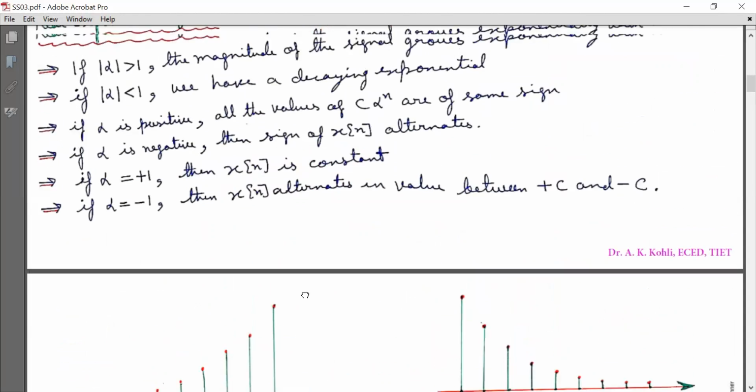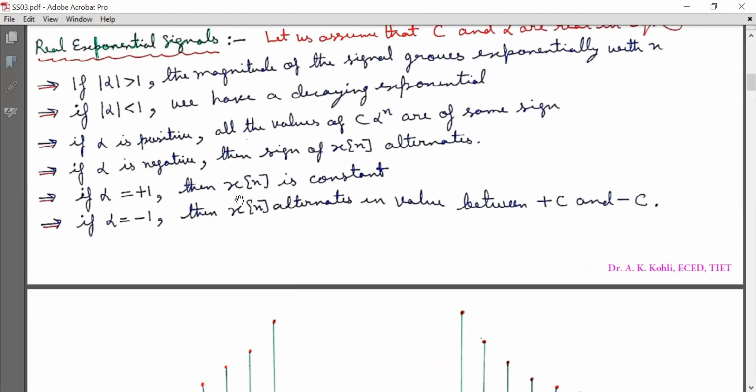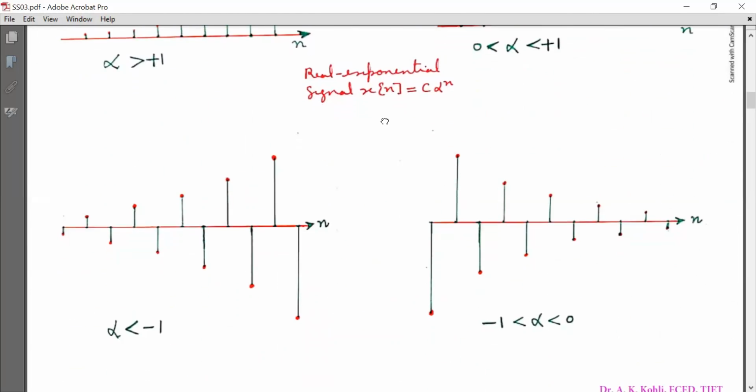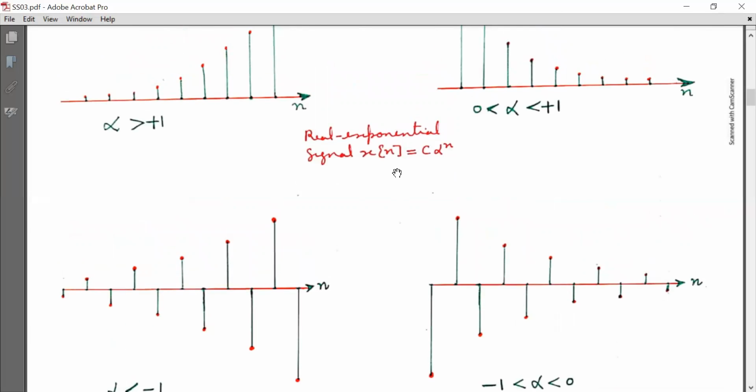As I have mentioned, if α is negative, the sign of x[n] alternates. So if α is lying in the range minus 1 to 0, then x[n] is a decreasing function with the increasing value of n, but the sign alternates. So it is very simple to plot. You can do it at your places also.